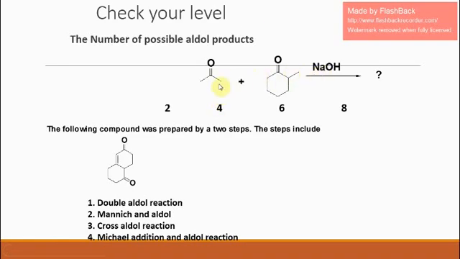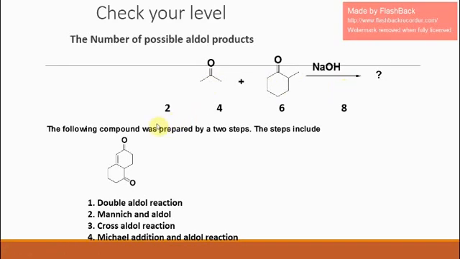The base can abstract this alpha hydrogen. The enolate can attack another molecule of acetone or 2-methyl cyclohexanone to give 2 products. In another possibility, the base can abstract this proton. Enolate will be formed here. That enolate can attack another molecule of 2-methyl cyclohexanone or acetone. Thereby, we will get 2 more products. The last possibility, the base can abstract this proton. This can attack 2-methyl cyclohexanone or acetone to give 2 more products. So totally, there will be 6 products.